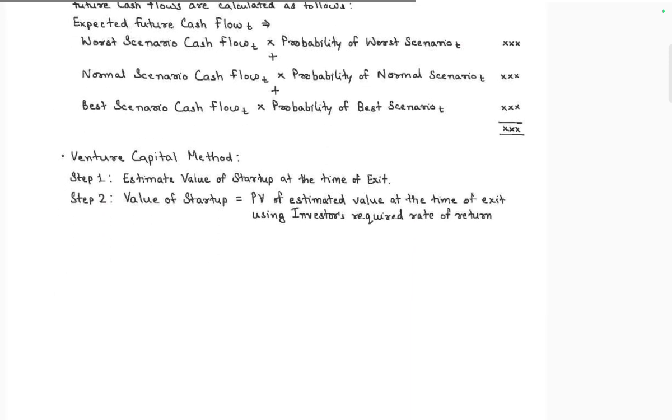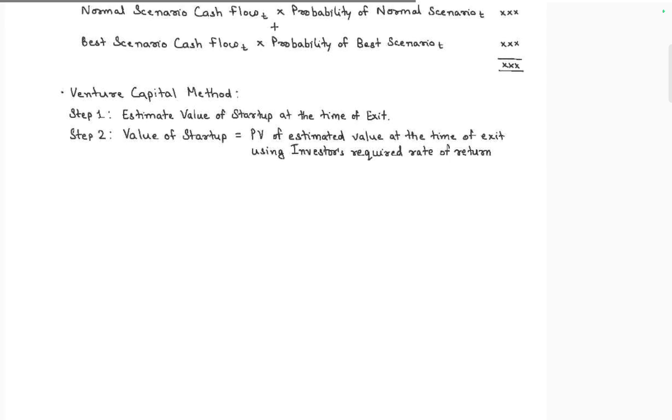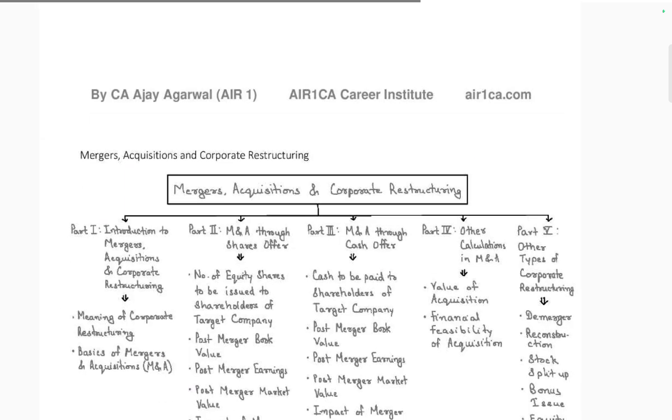Venture capital method: the estimated value of the startup at the time of exit. The exit value of the startup is equal to the present value of the estimated value at the time of exit, discounted using the investor's required rate of return. Present value of the estimated startup value at the time of exit is equal to the exit value discounted using the investor's required rate.